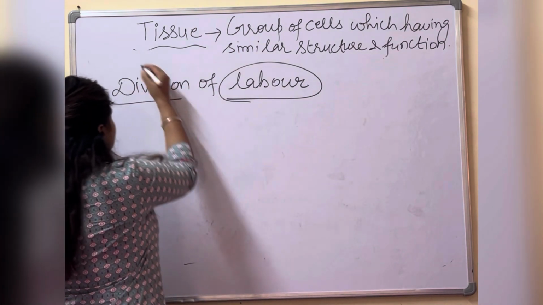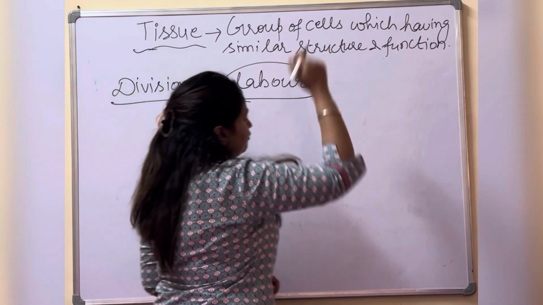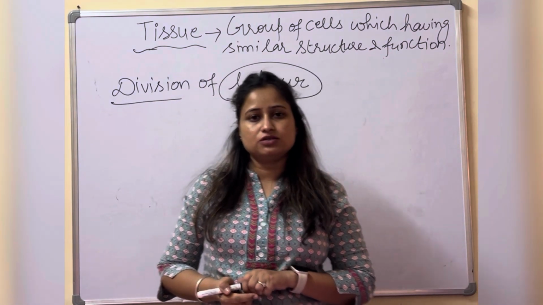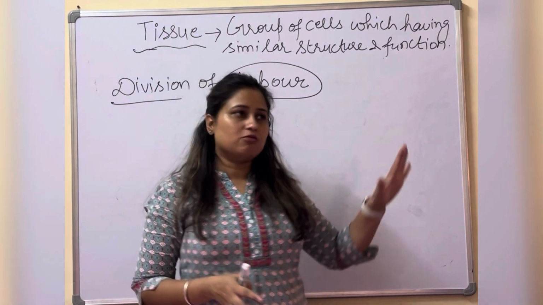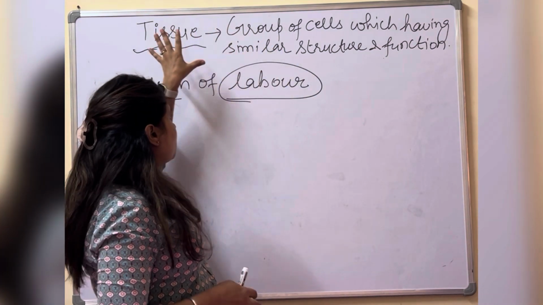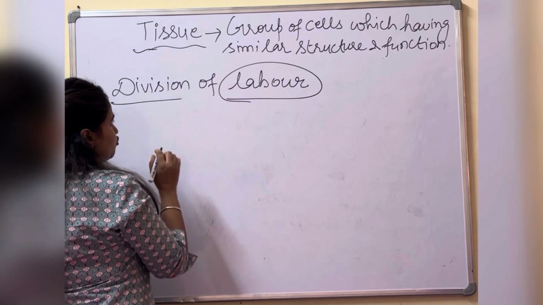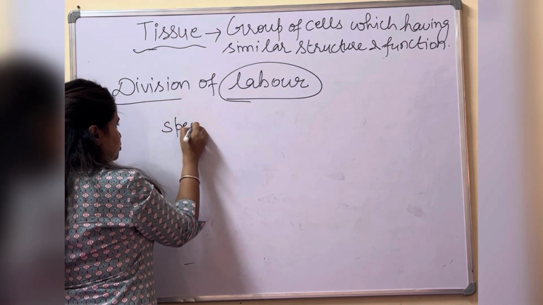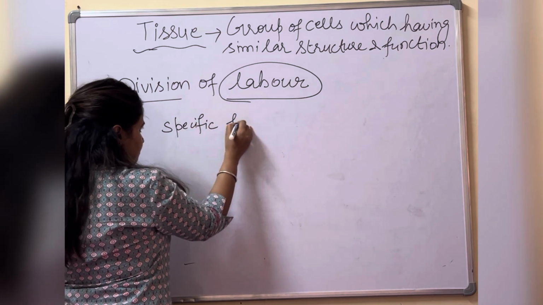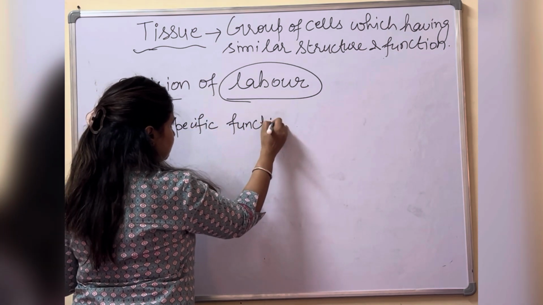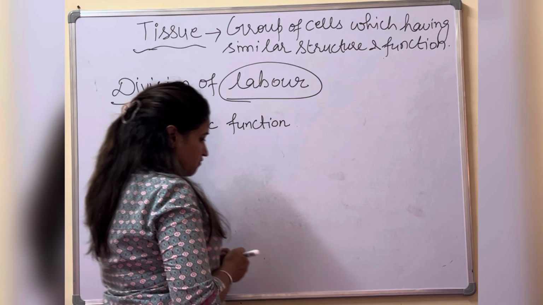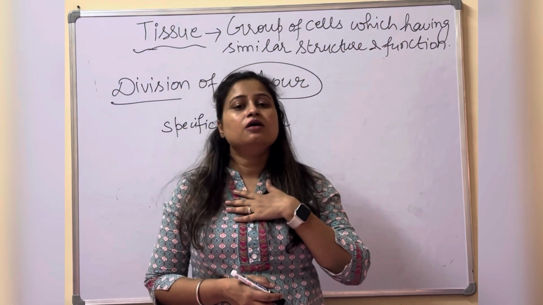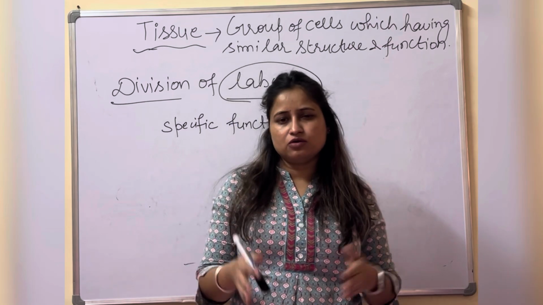As we told already, tissues are the group of cells which have similar structure, similar shape and similar function. They combine together and form the tissues. Now the tissues which are formed are able to perform some specific function. For example, if we observe our body, we have a brain on the top, heart, lungs, kidneys and many more organs.